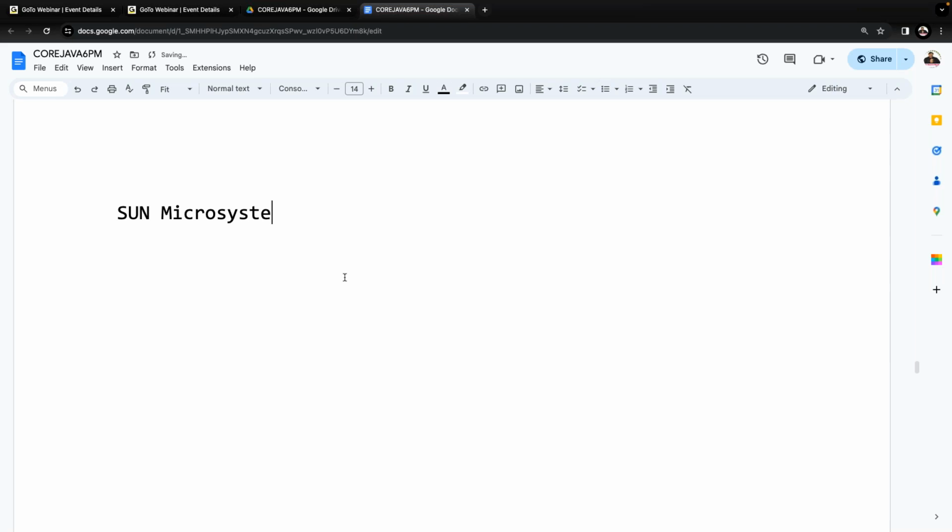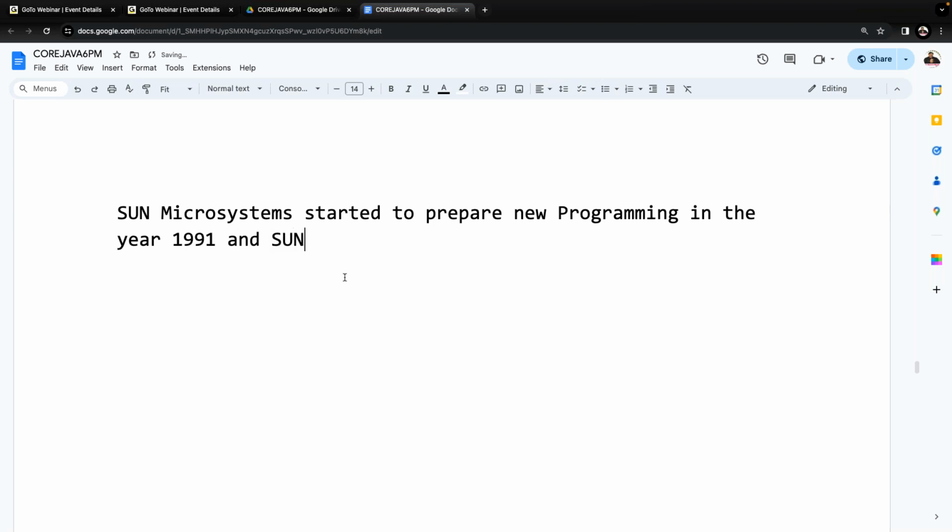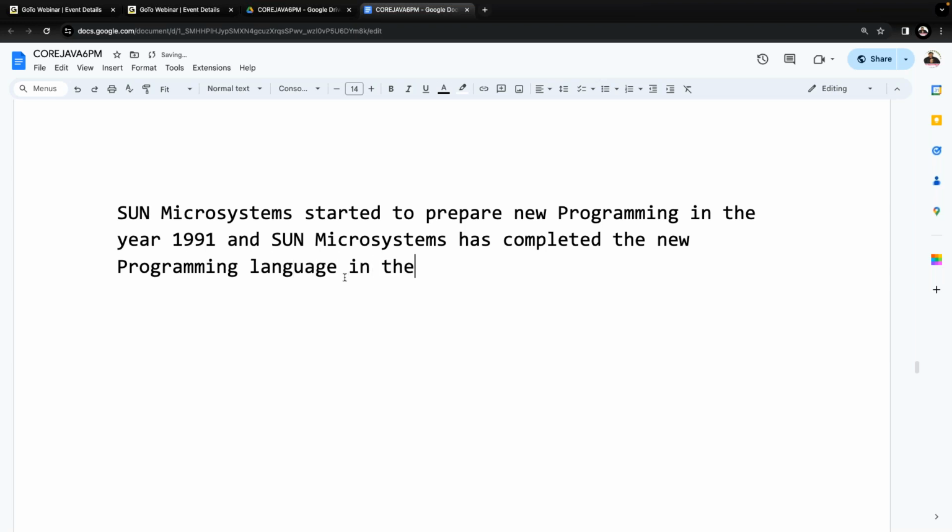Sun Microsystems started to prepare the new programming language in the year 1991, and Sun Microsystems completed the new programming language at the end of 1992 December. End of 1992 in the sense December month only. Completed. Nearly 2 years of time they have taken to prepare this total new programming language.